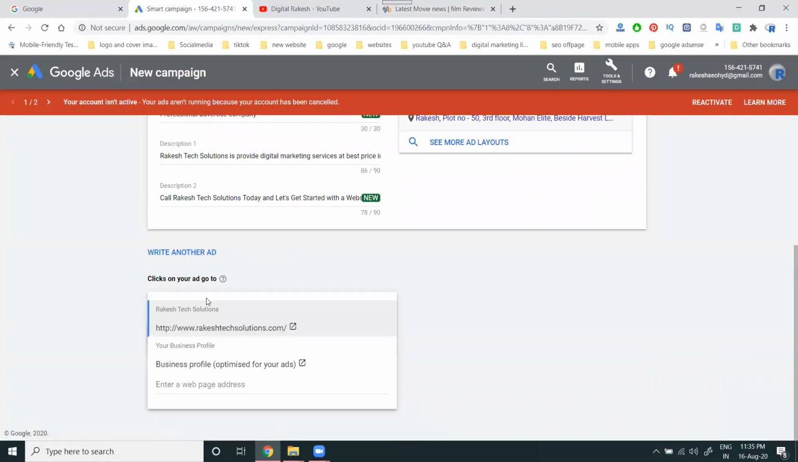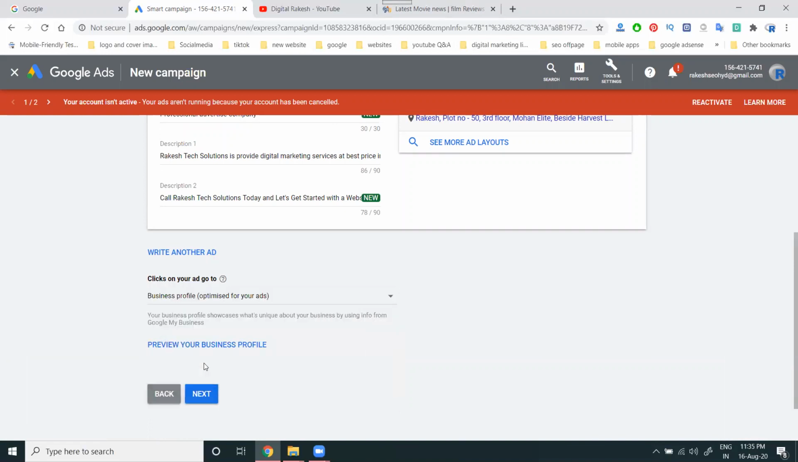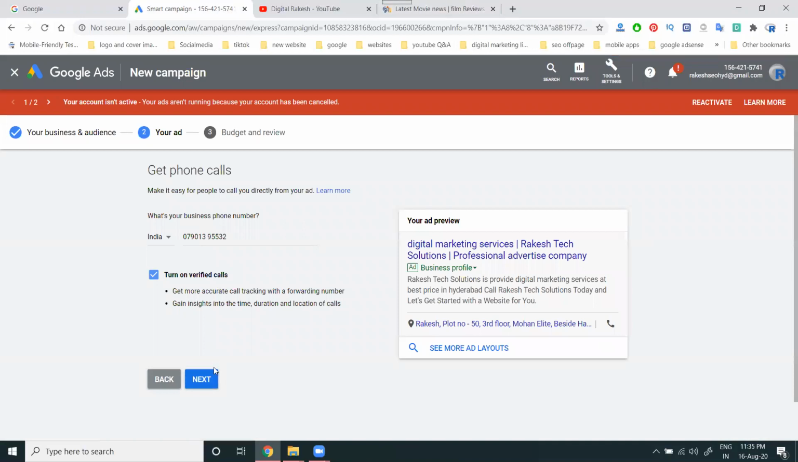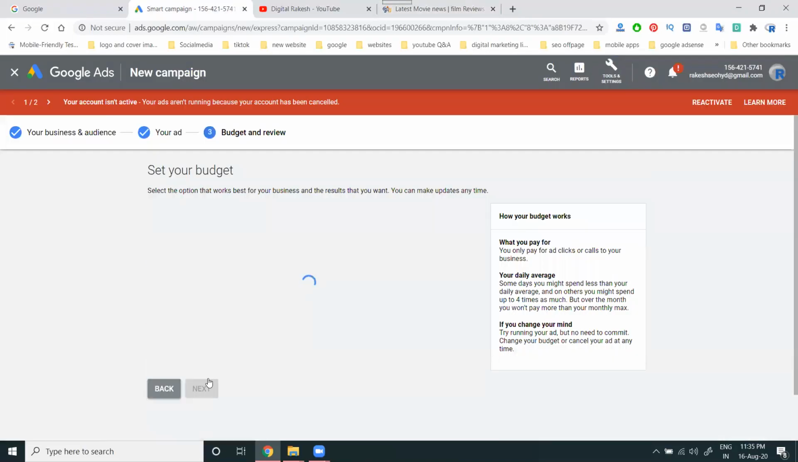Finally, select your website and map. Here I'm selecting map. I don't have a website to promote, where you can add the phone number. We can finally add your particular phone number information here. Finally, select your information and click next.